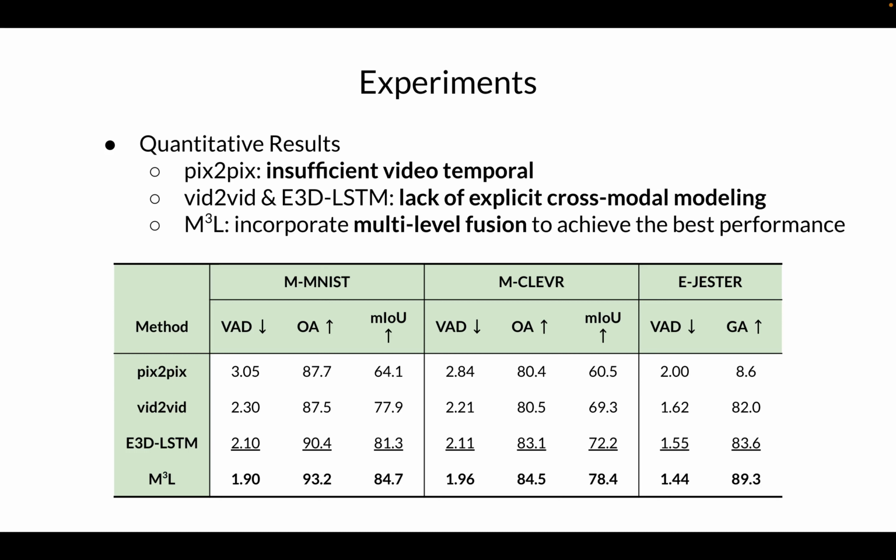And let's check the quantitative results. We can find that since pixel to pixel does frame-by-frame translation, it suffers from insufficient video temporal modeling and results in the worst performance. For example, only 8.6 gesture accuracy on E-Gesture. For video to video and E3D-LSTM, although they attempt modeling video sequence, they still lack explicit cross-modal modeling. In contrast, our M3L incorporates multi-level fusion between video and instruction and can achieve the best performance on all kinds of metrics across all datasets.